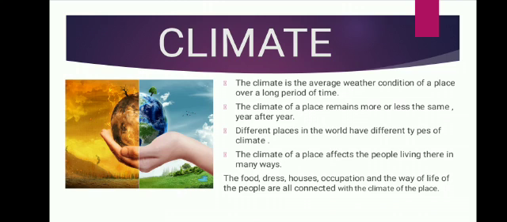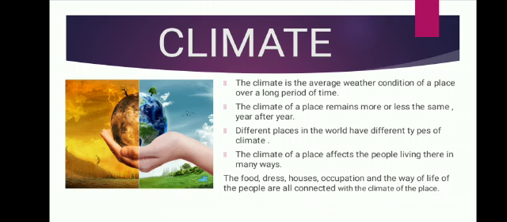So their occupation is different, their dress is different. The dress we wear, the food we eat, the work we do depends upon the climate. Got it? So the meaning of climate is the weather condition of a place over a long period of time.